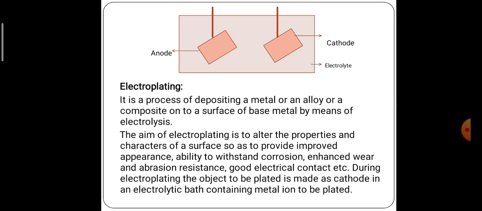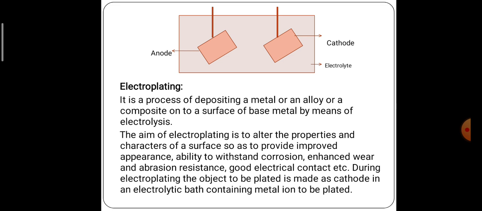Metal finishing takes place by two methods. One is the electroplating process, another one is the electroless plating process. Now first we understand what is electroplating process and how the process takes place. Electroplating is nothing but the coating of material on the surface of the metal by passing electricity.